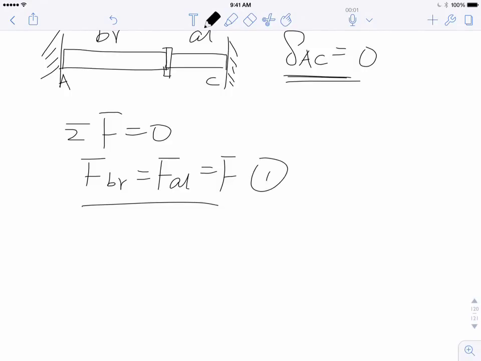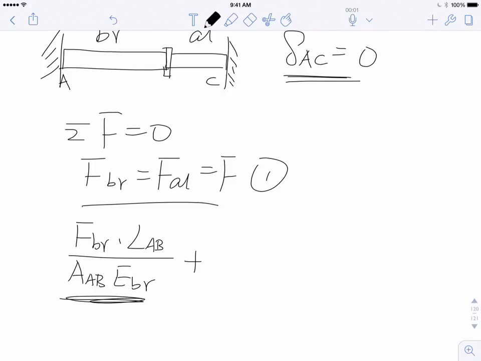And equation 2, we have F_BR times L, that's section AB, the brass section, over A_AB times E_BR. Now, don't forget that this is displacement caused by internal force because of the thermal expansion, right? What else do you have? We have alpha brass times delta T times L_AB, right? This is what we just learned.